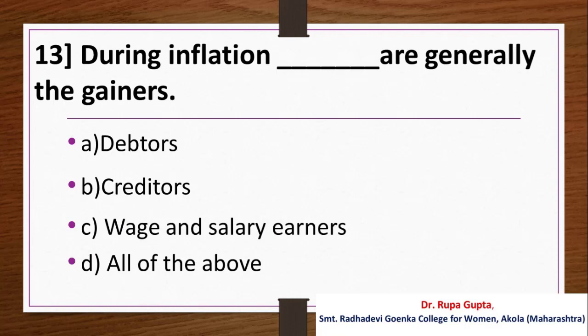Question number 13. During inflation, dash are generally the gainers. Option A. Debtors, B. Creditors, C. Wage and salary earners, D. All of the above. And the answer is A. That's debtors.